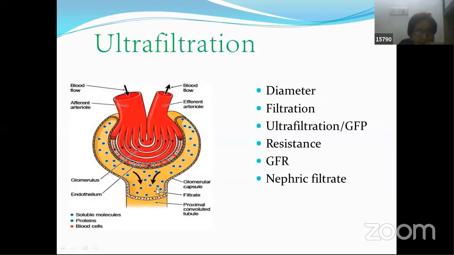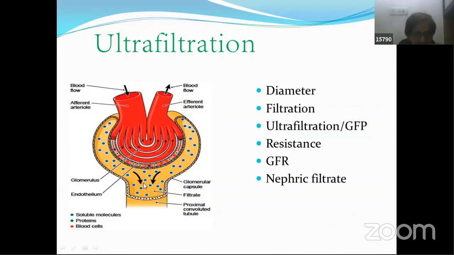Now let's try to understand the connection between the first and the second steps. When filtration takes place here, what is happening? Out of this 180 liters that I spoke about, all that material from our body will not be sent out. That much water or filtrate will not be sent out of the body. We will not survive if that were the case. So many things from whatever has gone inside this filtrate are taken back. It's all taken back by our nephron. That is selective reabsorption, the second step.